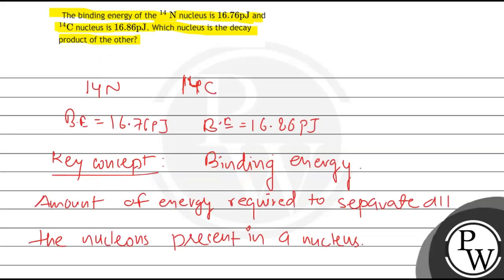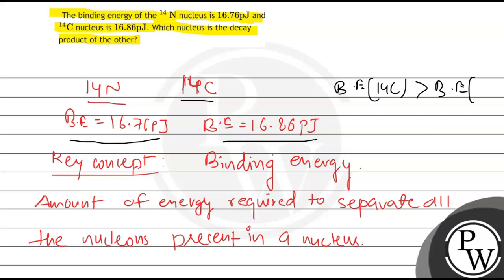Now let us see the question. In the question, the binding energy of the carbon is 16.86 picojoule, whereas the binding energy of the 14N is 16.76 picojoule. So the binding energy of 14 carbon is greater than the binding energy of 14 nitrogen. From here we can say that the carbon is the daughter nuclei and the nitrogen is the parent nuclei.